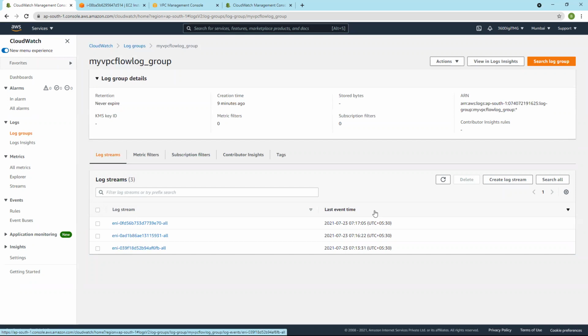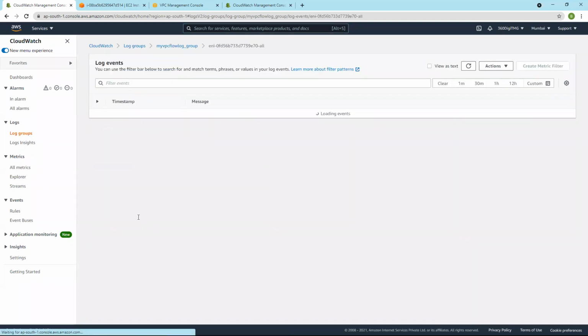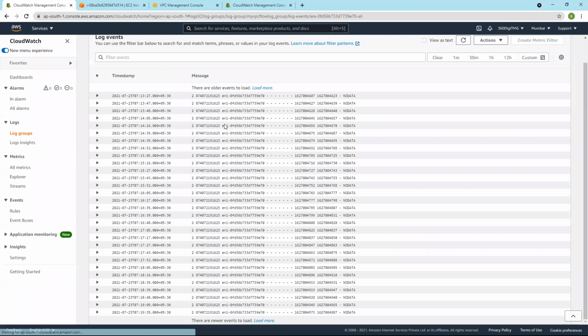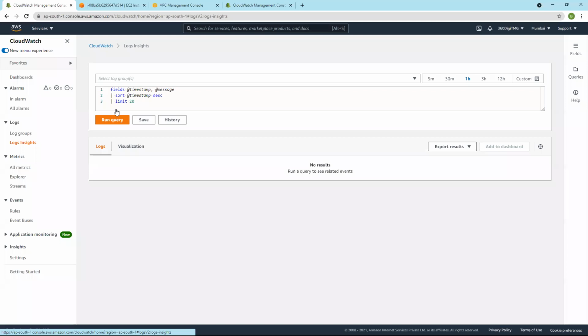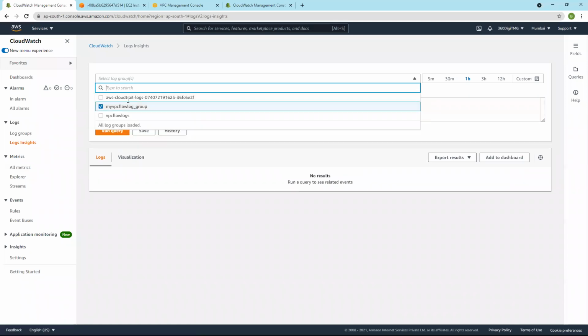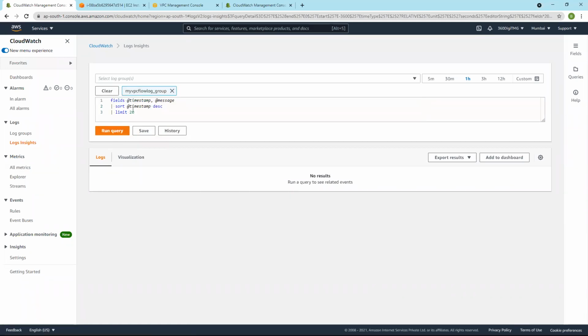And this is the latest one. See flow logs. And we also have log insights. Select log group and you can edit the query if you want to add any filters or increase the time limit.